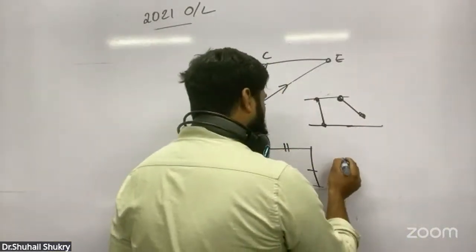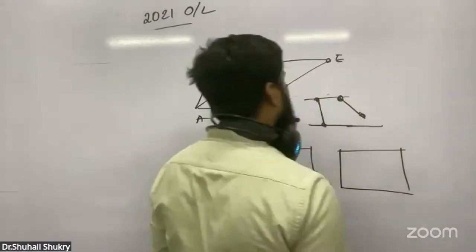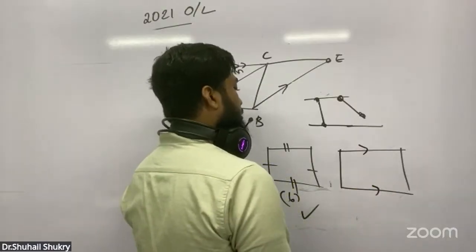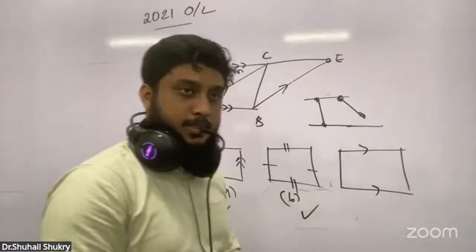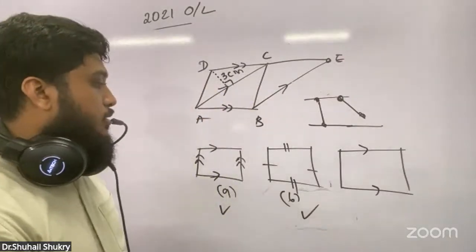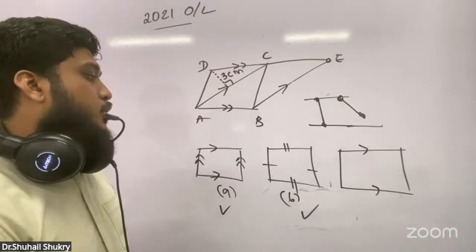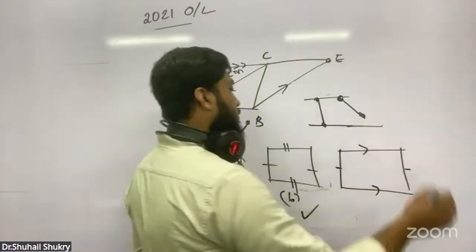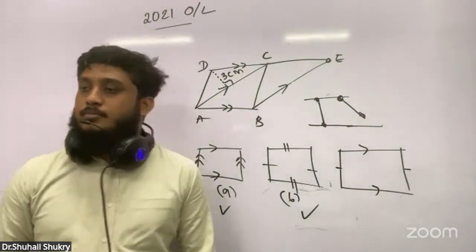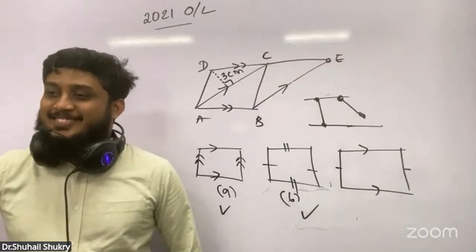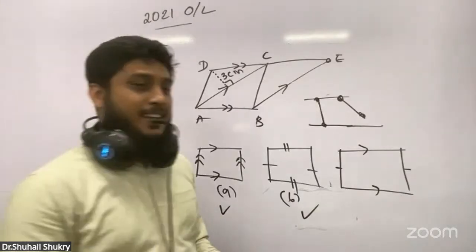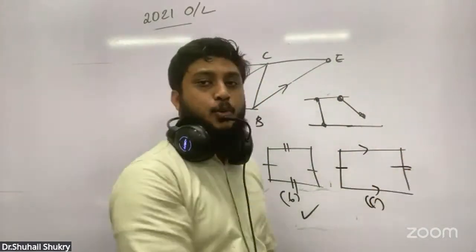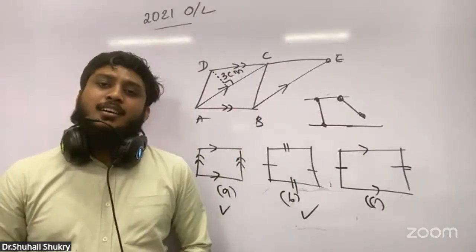You have to increase your knowledge in a massive way. Third thing they have given like this. These both are parallel. These both are equal. Is it a parallelogram? Yes or no. We can make three questions and many will get it wrong. What do you mean? Is it a parallelogram?